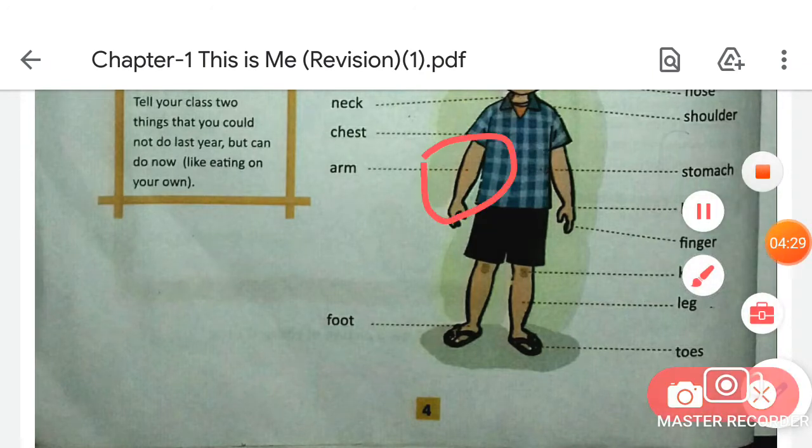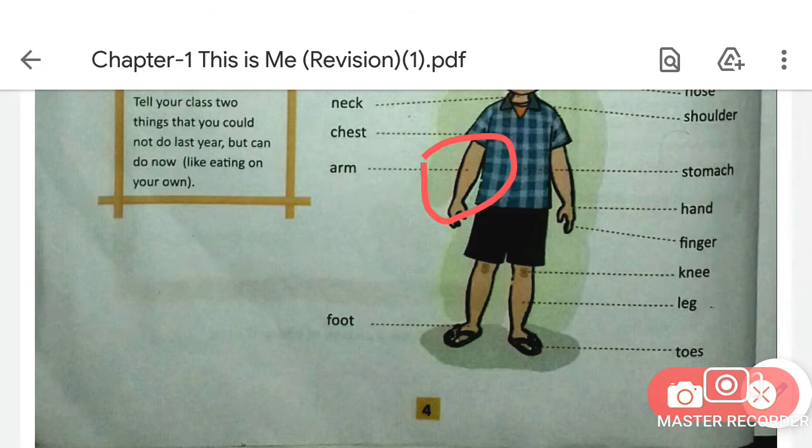And what's the name of this body part, students? This is our arm. How to spell it, students? The spelling of arm is A-R-M, arm.